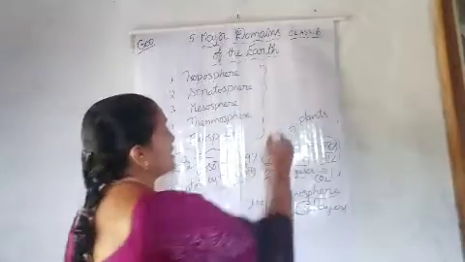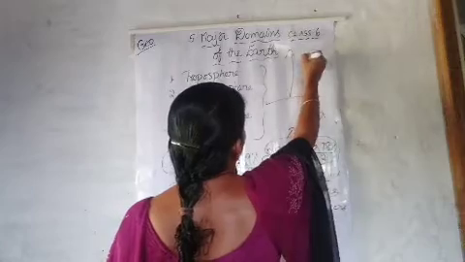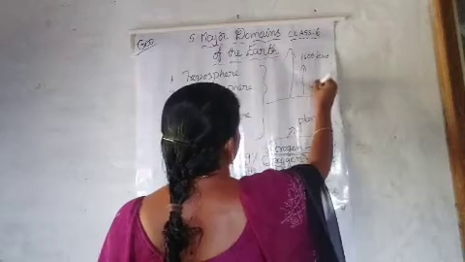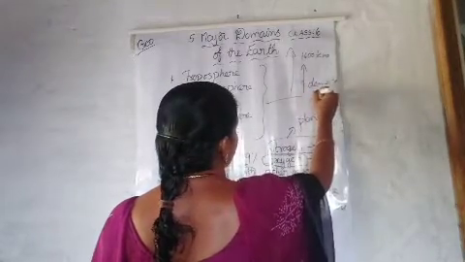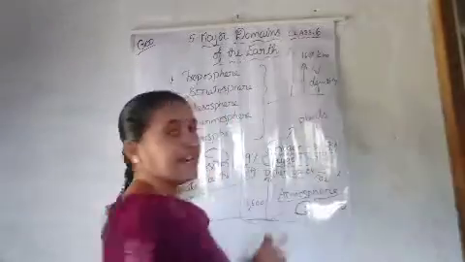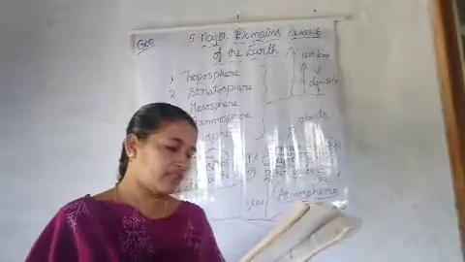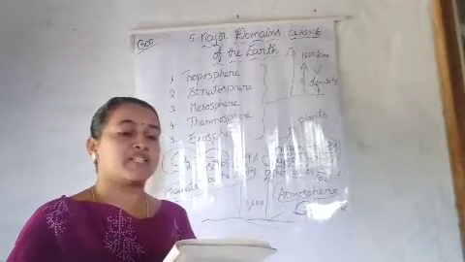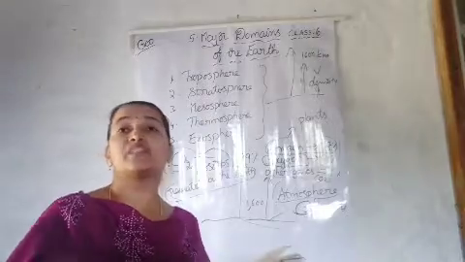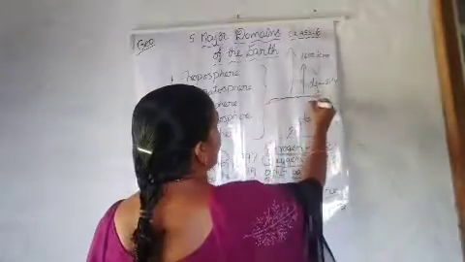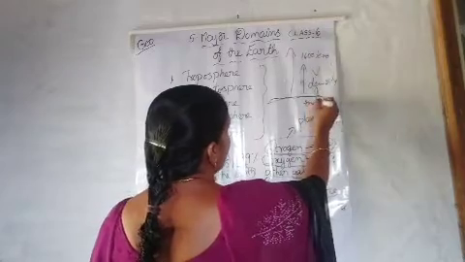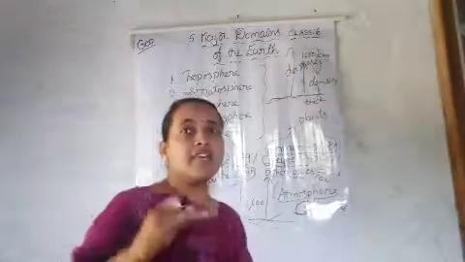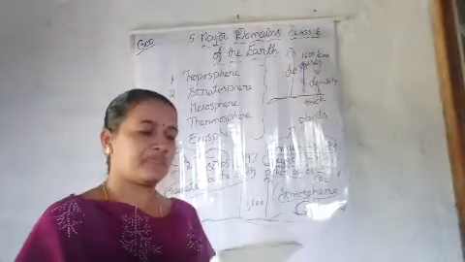This I already said. The atmosphere spreads up to 16,000 kilometers. So going up in height, the density of the atmosphere, that means the thickness of the atmosphere, varies. That means it will be different in different layers. It is maximum at sea level and decreases rapidly as we go up. So here at sea level it is very thick, and as it goes up it decreases. It decreases. Okay, అంటే ఏమవుతుంది, పైకి వెళ్ళే కొద్దికి తగ్గుతుంది అన్నమాట.